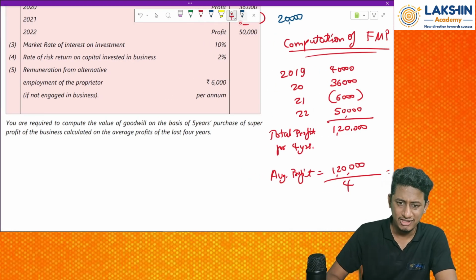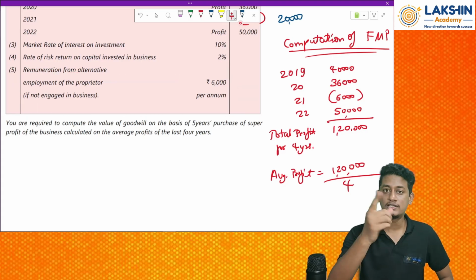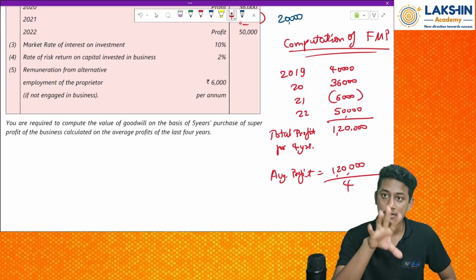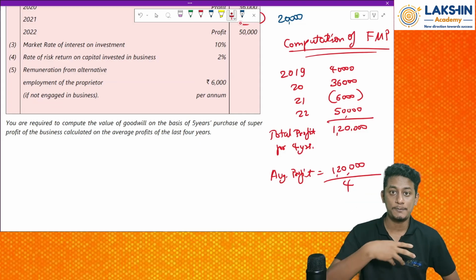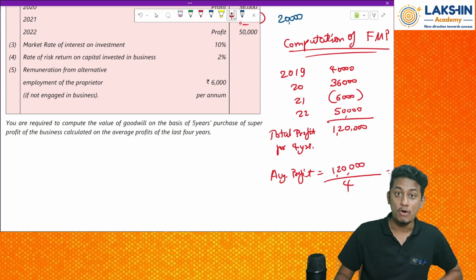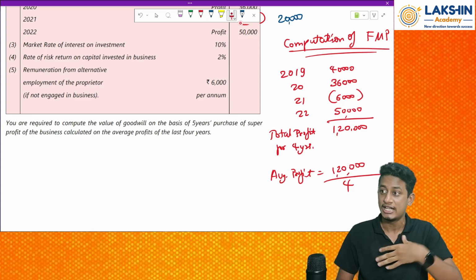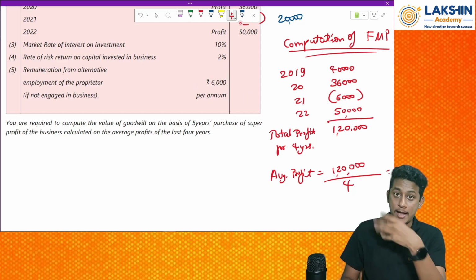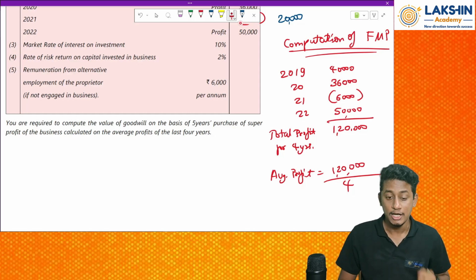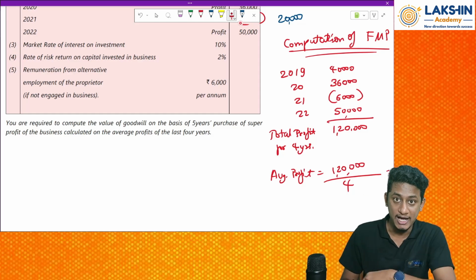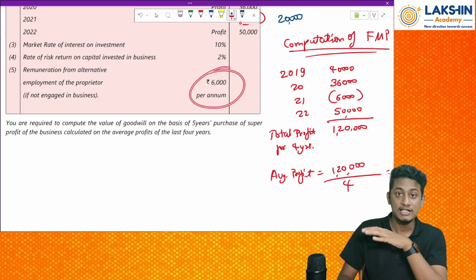But sir, why have they given us the remuneration of the proprietor? See, let us assume one thing. What if the proprietor was not working for the firm and he has employed someone on his behalf? How much would that person earn? He would earn rupees 6,000 per annum, because he is putting the same effort that I am putting. For my effort, there is no benefit that I am getting over here, right? But if I am employing someone on my behalf, I have to pay him salary or remuneration. So that remuneration I am considering now.